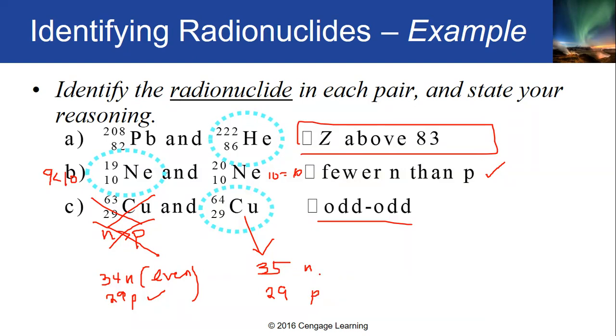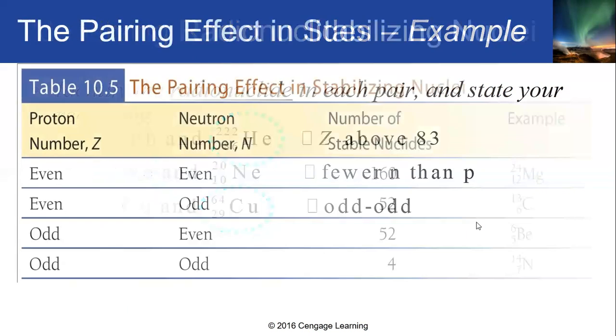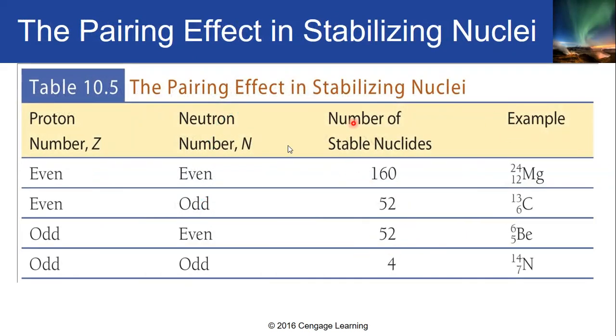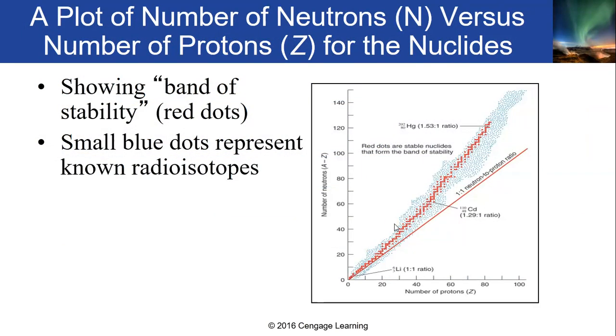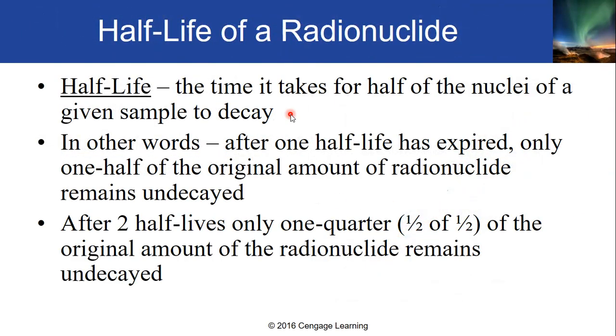29 protons. So 35 is actually an odd number, and 29 is also an odd number. That's why in this pair, it is considered to be the radioactive one because of this criteria na meron siyang odd-odd pairing. Okay, so I hope that is clear to everyone. And for the pairing effect, di na natin masyadong discuss. Okay. So for the next meeting, we are going to discuss yung sinasabi ko kanina, gaano ba katagal mag-disintegrate itong mga radioactive elements na ito, yung mga radioactive isotopes na ating tinatawag.